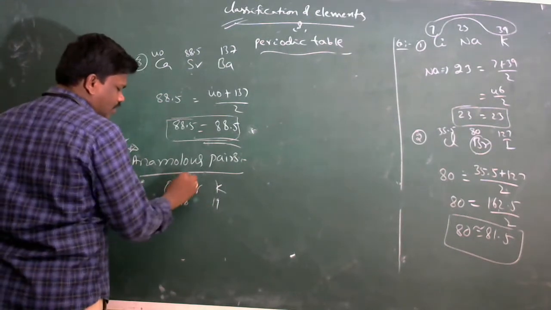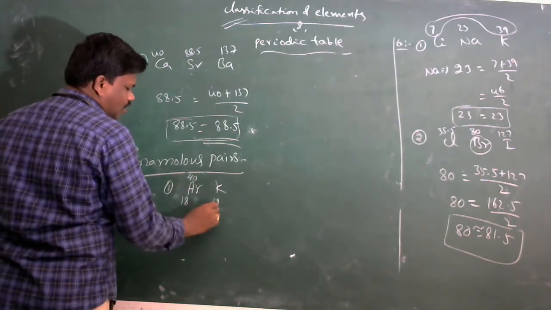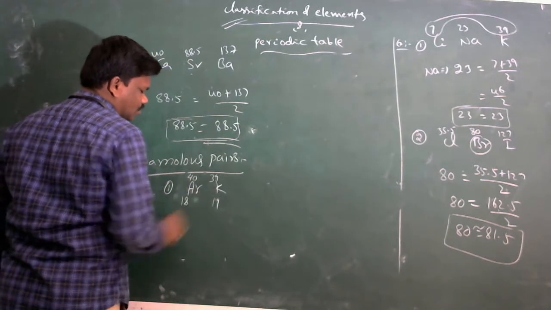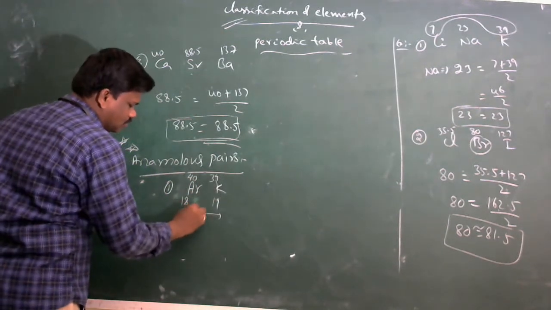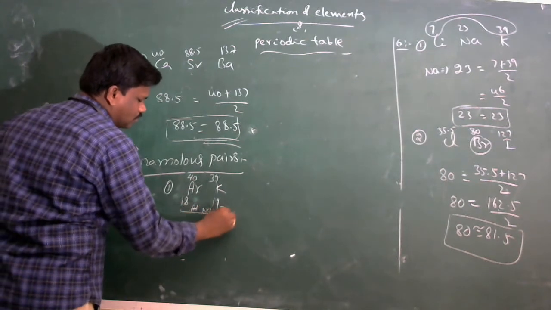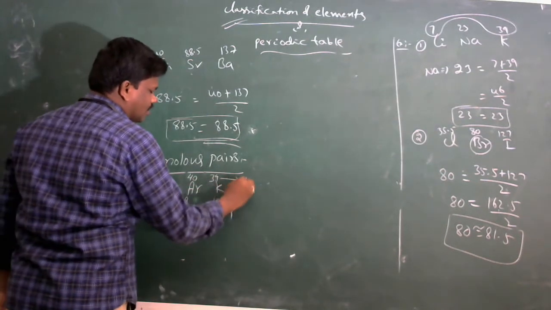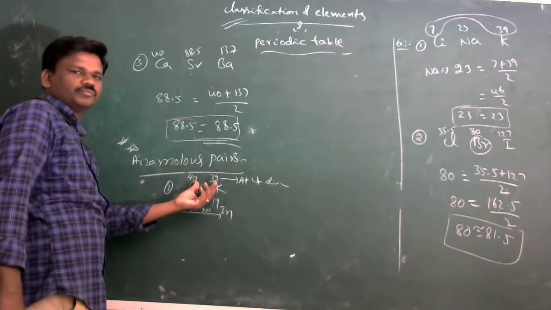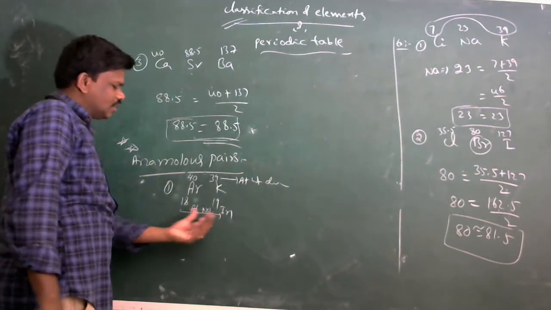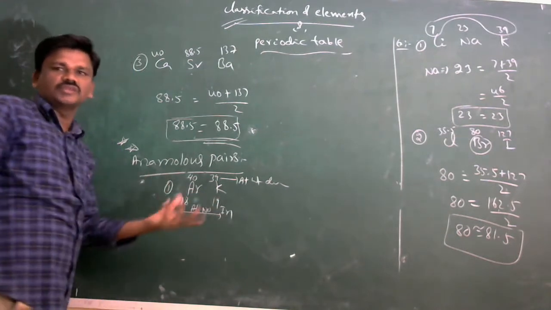The atomic weight of argon is 40 and the atomic weight of potassium is 39. Here the atomic number increases but the atomic weight decreases. It violates the increasing order.